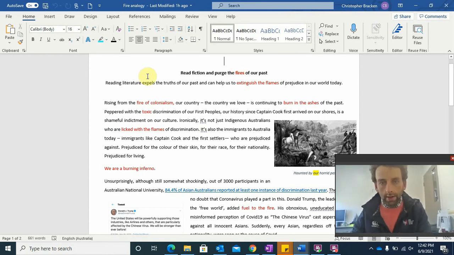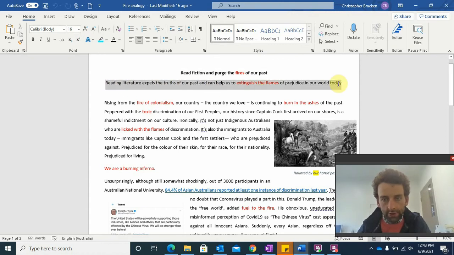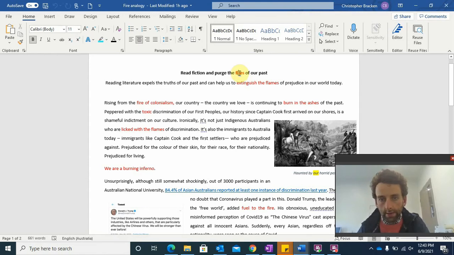Title: Read fiction and purge the fires of our past. Reading literature expels the truths of our past and can help us to extinguish the flames of prejudice in our world today. Straight away, we can see a cohesion between the title and the byline. So the byline here is my thesis. We've said there are fires. We want to extinguish the fire. So there's a direct correlation between title and byline.